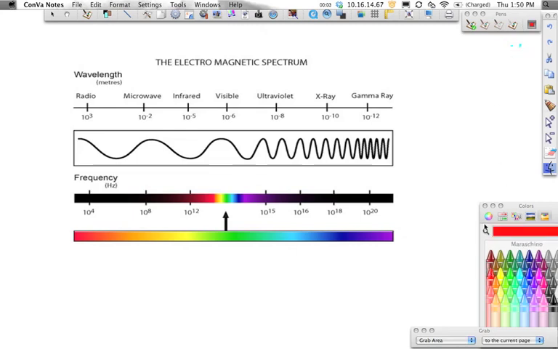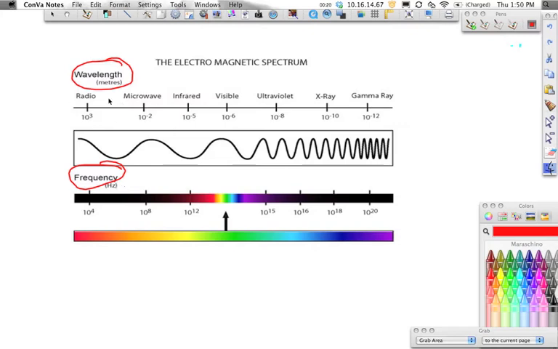Now, we've already talked about how to do the math with light. We need to make sure that we can focus on some other aspects of it. When we're looking at this, we see that we have our wavelength and our frequency. And we can also talk about our energy as well.